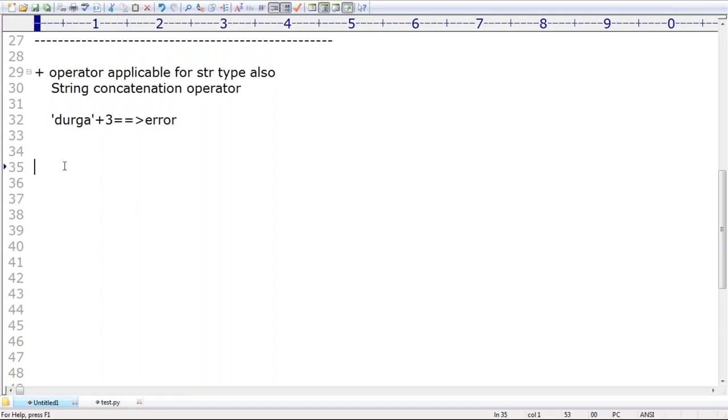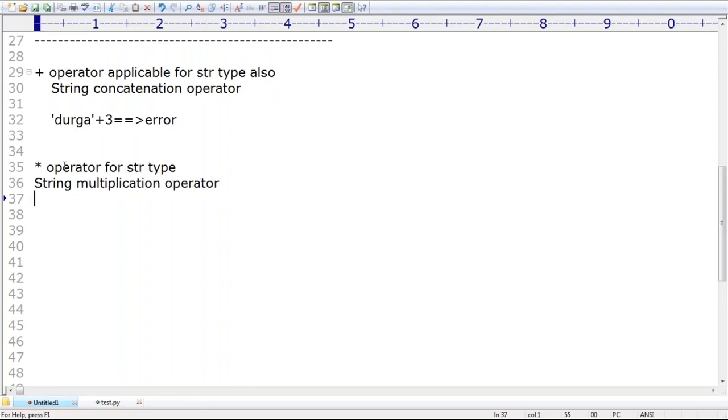Next, similarly, we can apply star operator for string type also. Star operator for str type also. In that case, that operator is called repetition operator. What is that operator name? It is a string multiplication operator or repetition operator. What is the meaning of multiplication operator for the string?